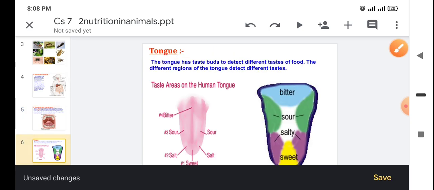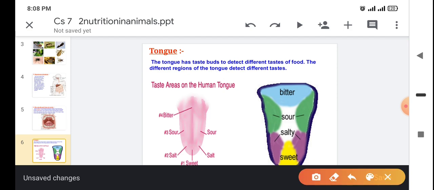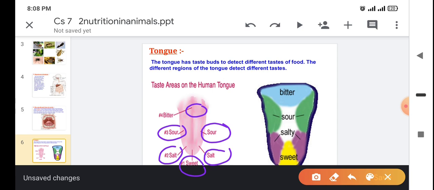So the tongue has different zones to taste, and you can clearly see here the tip portion of the tongue experiences sweet, and the front left and right side of the tongue taste salt, and the middle left and right side of the tongue taste sour, and the bottommost and middlemost portion of the tongue, the back side of the tongue, I mean to say, tastes bitter.